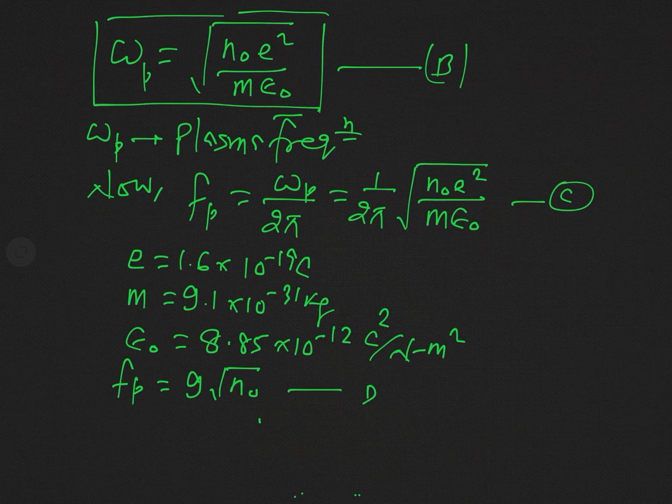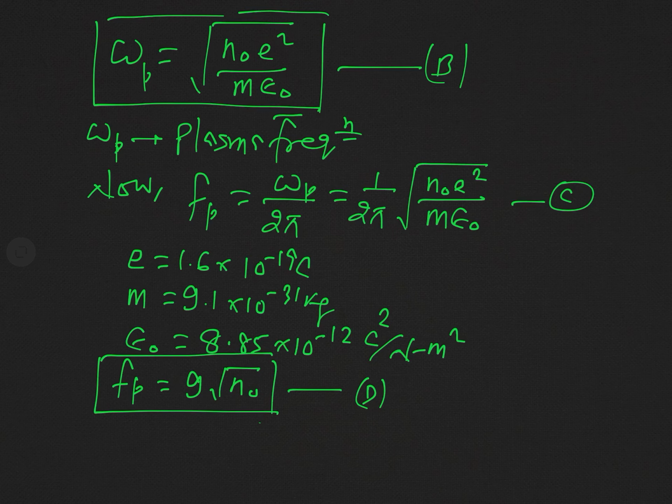I suggest you should also remember this very important result. This is the regular plasma frequency, and this expression is very simple to remember. So remember, the plasma frequency is 9 into root over n naught.